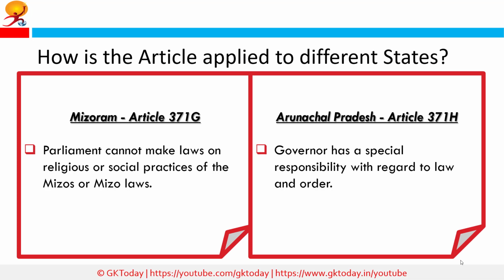Parliament cannot make laws on religious or social practices of the Mizos, Mizo Customary Law and Procedure, administration of civil and criminal justice, involving decisions according to the Mizoram Customary Law, ownership and transfer of land, etc., unless the Assembly decides so. Similarly, Article 371H applies to Arunachal Pradesh, which was introduced via the 55th Amendment Act of 1986. The governor has a special responsibility with regard to law and order, and he shall, after consulting the Council of Ministers, exercise his individual judgment as to the action to be taken.